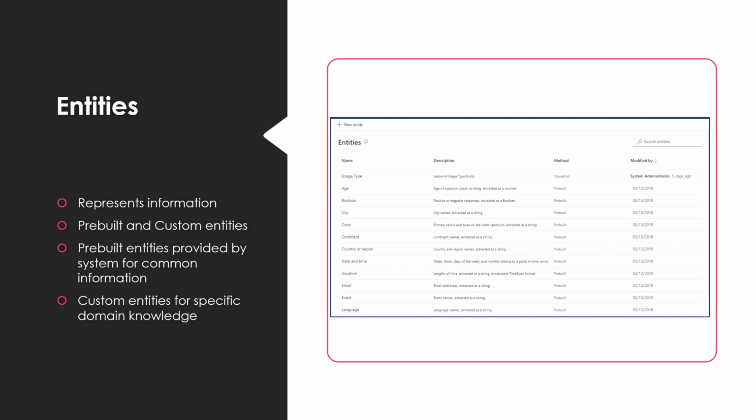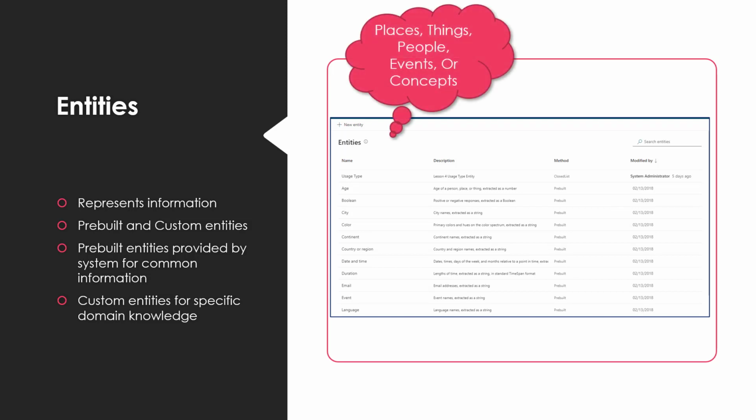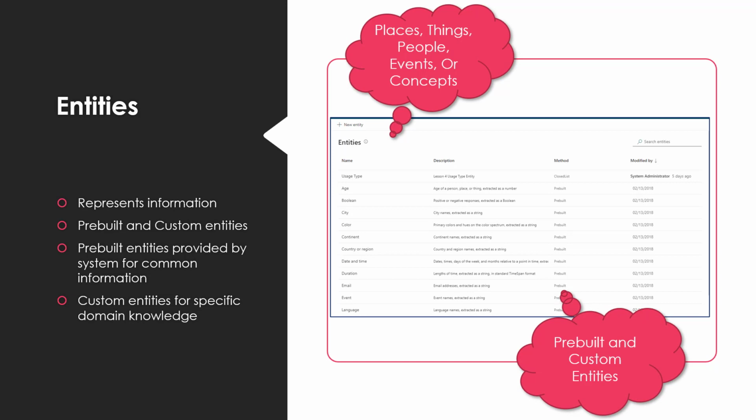Now, in natural language understanding, an entity represents the information that the bot might want to pick up out of a conversation with your customer. For example, places, things, people, events, or concepts. So in Power Virtual Agents, there are either pre-built entities or custom entities. Now, the pre-built entities are provided by the system and help the bot to identify common information such as age, color, numbers, and names, whereas the custom entities give specific domain knowledge.